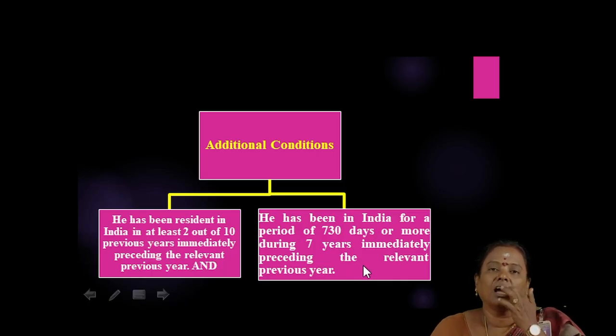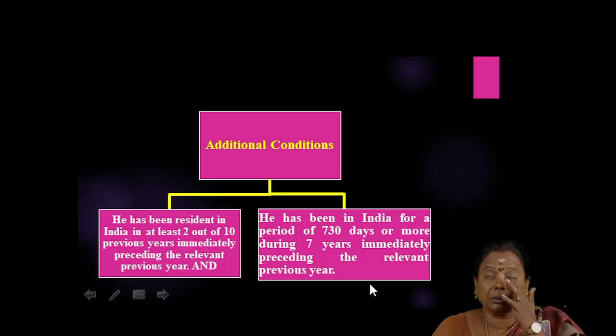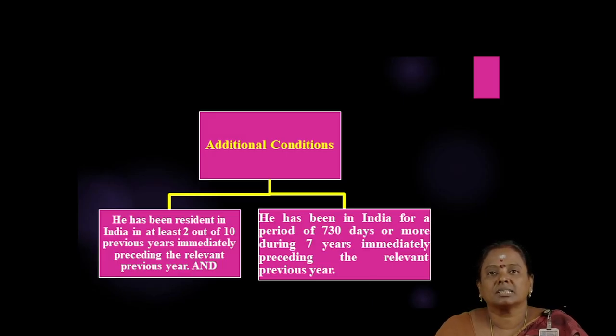That is, in brief, for the Hindu undivided family to become a resident HUF, the control and management of the business must be in India. Otherwise, the Hindu undivided family is treated as a non-resident HUF.